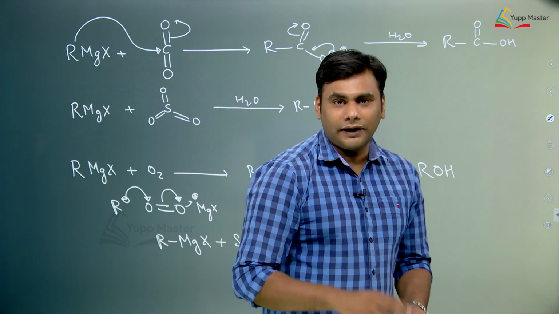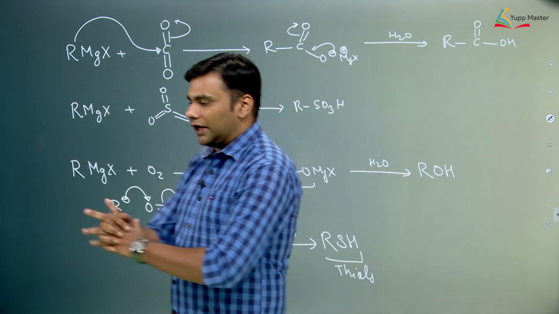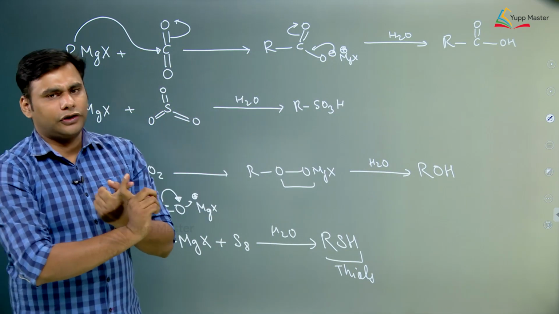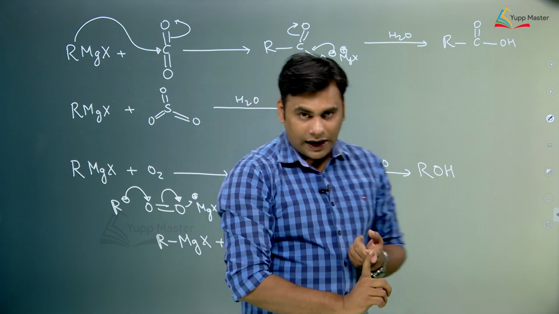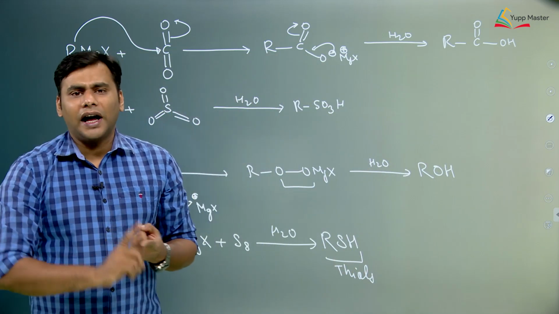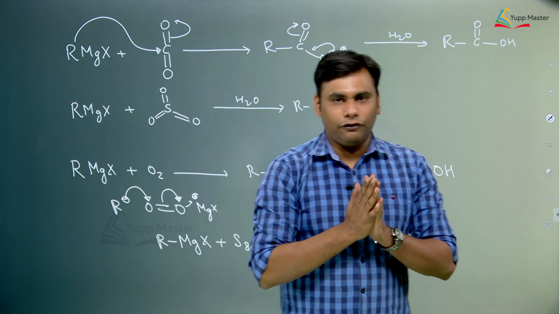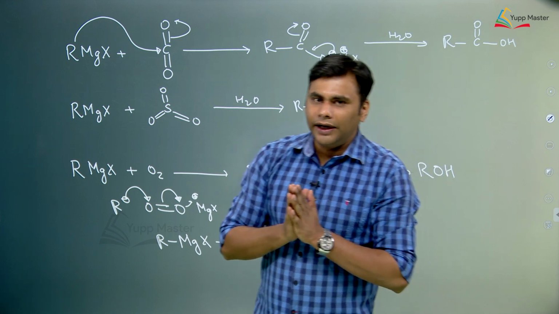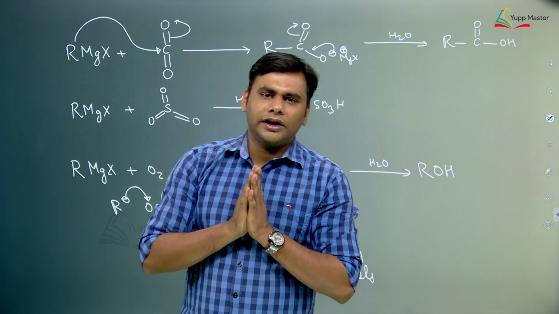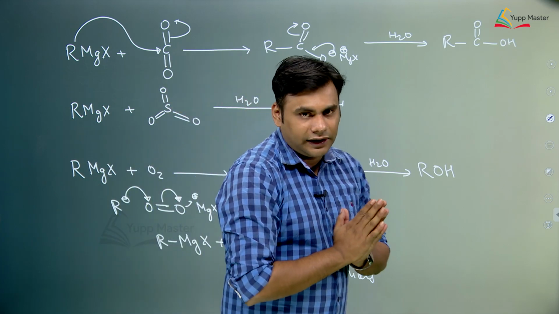So students, let's revise whatever we have done because we have carried out a very good number of reactions. We started with the preparation of Grignard reagent: RX plus Mg in presence of dry ether forms a Grignard reagent. Dry conditions have to be maintained because in moist conditions the magnesium would react and lose its electropositive character.